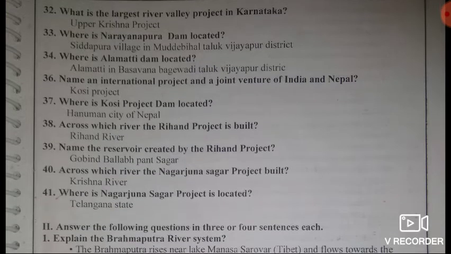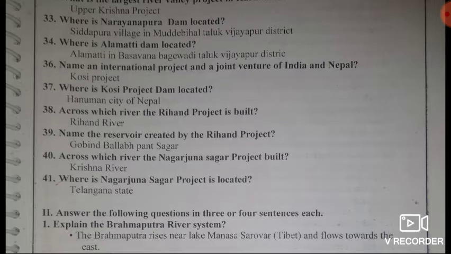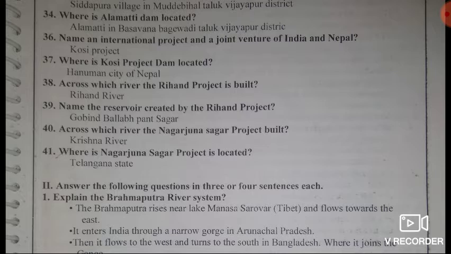Then the next question, name an international project and joint venture of India and Nepal. Answer, Kosi project. Kosi project is the international project and joint venture of India and Nepal. Very important. Then next question, where is Kosi project dam located? Answer, Hanuman Nagar of Nepal.